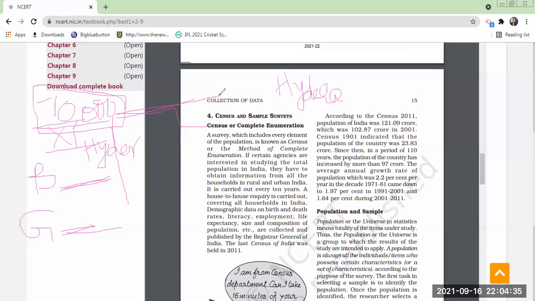I cannot go to all of them. So what will I do? From boys, I will select 100 boys. From girls, I will select 100 girls. I will collect information from them, and I will draw conclusions based on the data collected from this sample. Did you understand the difference? Yes, sir. Census implies the entire population. Sample implies a part of the total population.